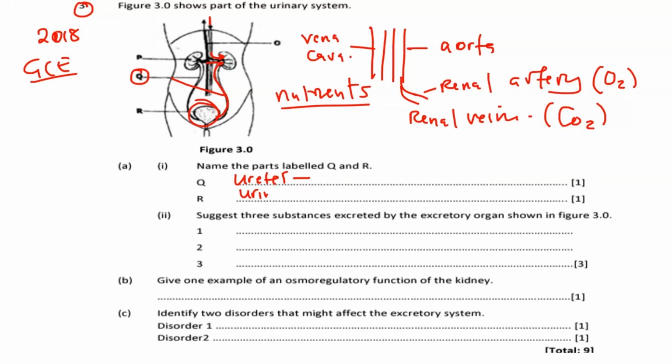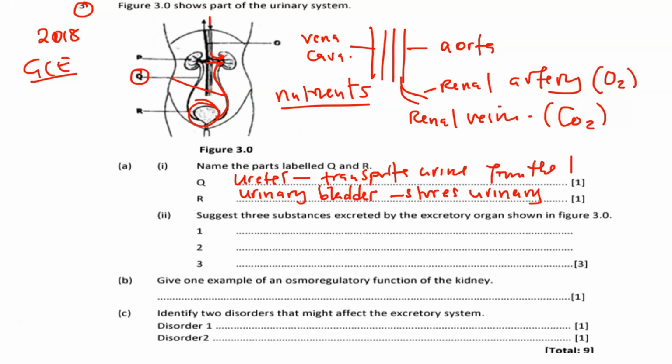Okay, it's called the urinary bladder. The urinary bladder stores what? Urine temporarily, because the urine does not stay there forever. You have to urinate. Okay, so when the bladder is full, urination takes place. But of course this one, the ureter, transports what? Urine from the kidney to the bladder. Okay, so that's the function. But what we are asked is just to name these.